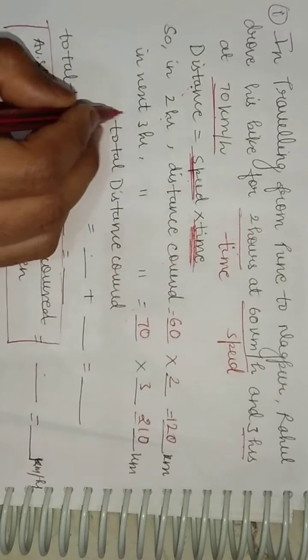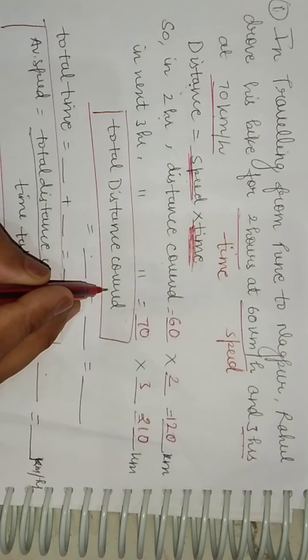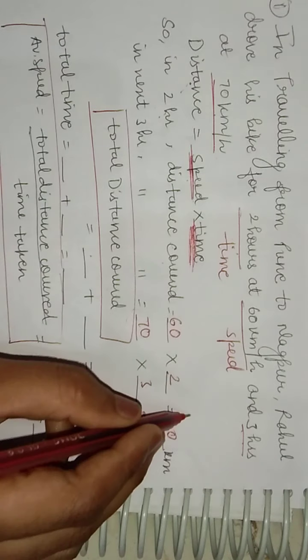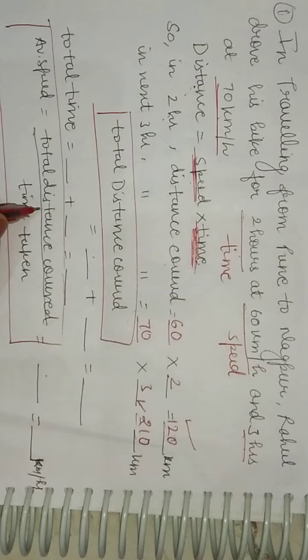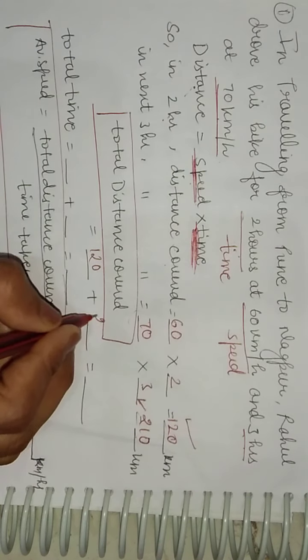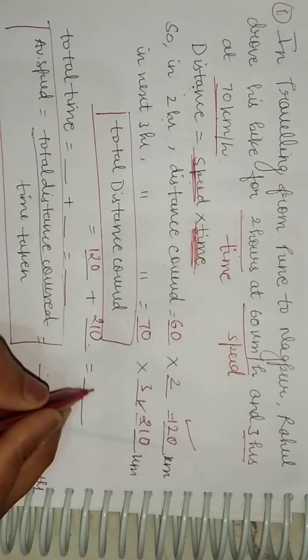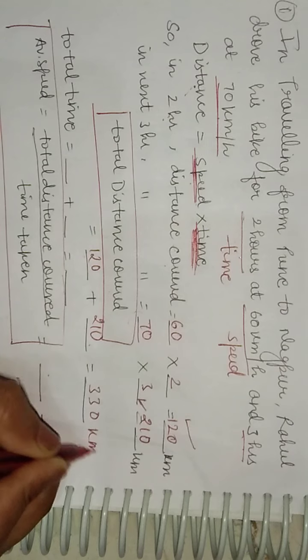Now students, we should know the total distance covered. How will you find this? By adding this distance with this distance, right? 120 plus 210 is 330 kilometers.